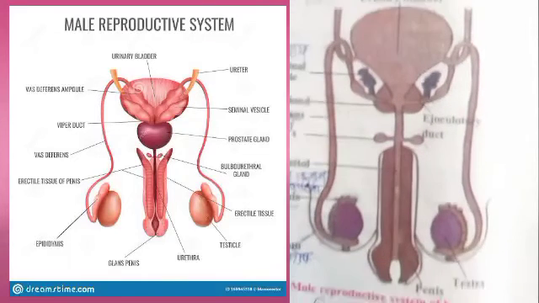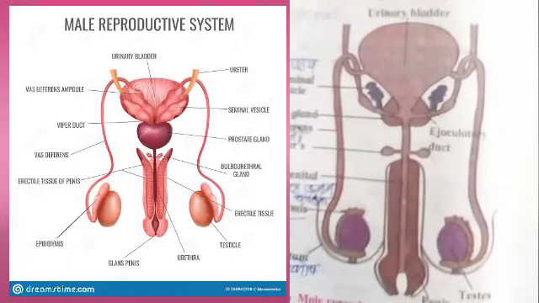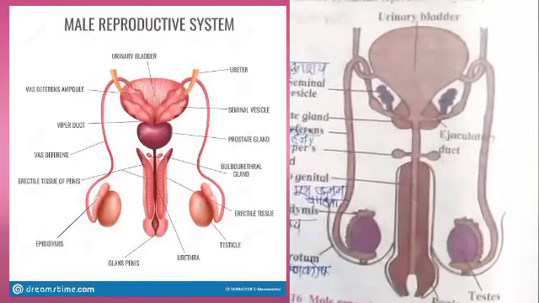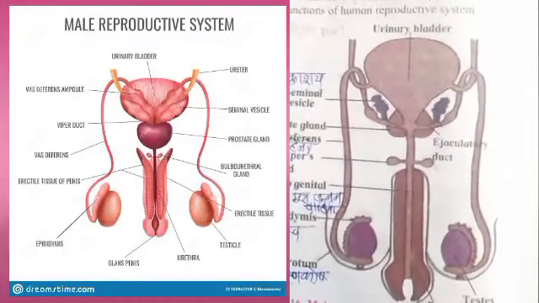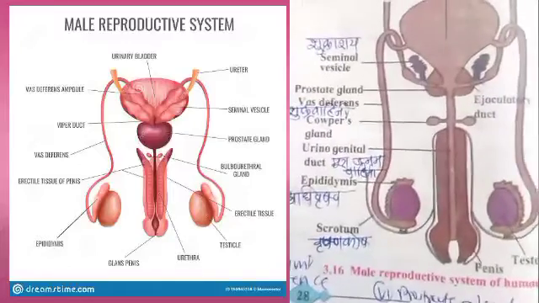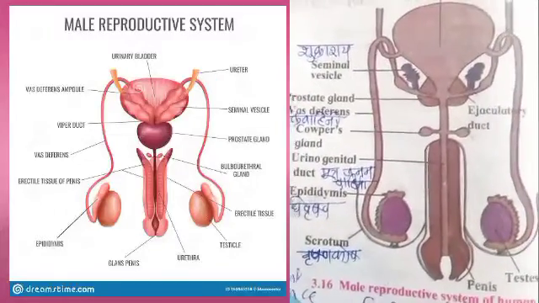The sperms need a large amount of energy for this purpose, and this energy is provided by the fructose which is present in the semen. Means in this way these different organs work together in the male reproductive system.